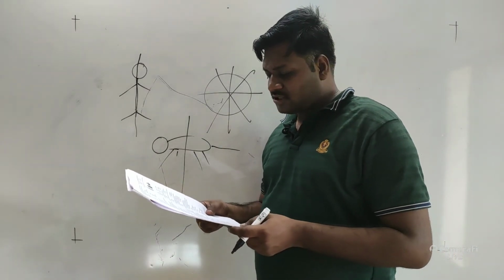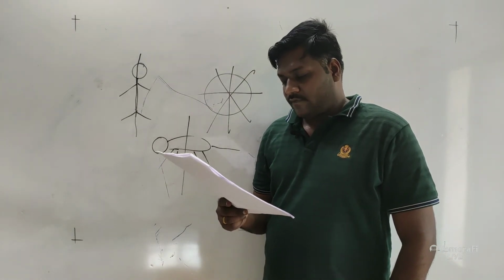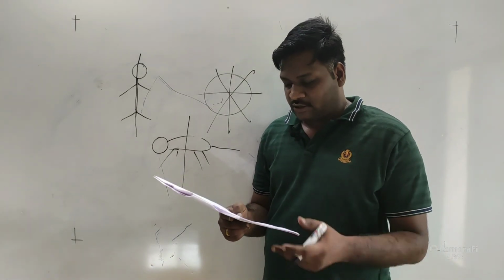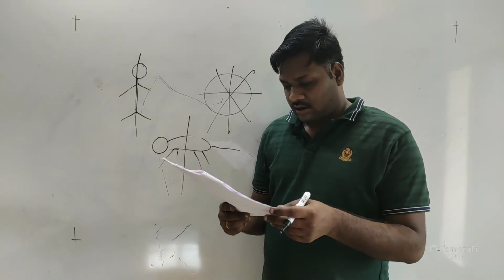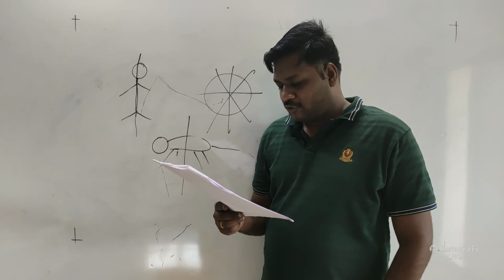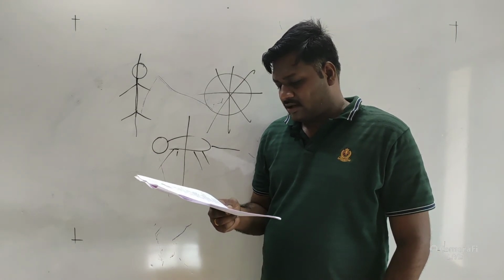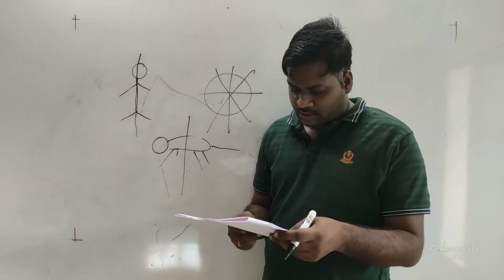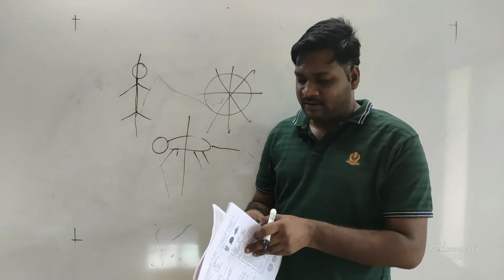Then next, question number 159. Examine the figures of diploblastic and triploblastic organization in animals given below and identify the labeled parts A to D. So we have to identify the labeled parts over here.